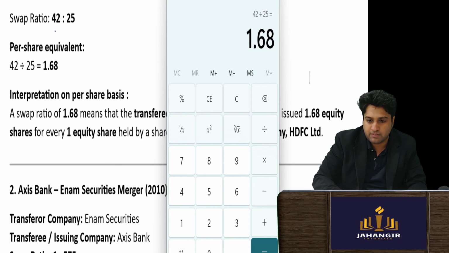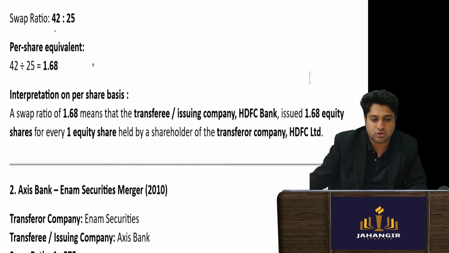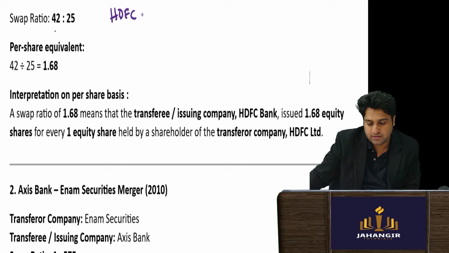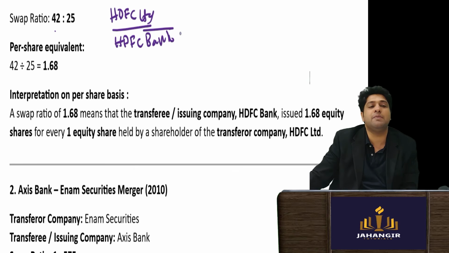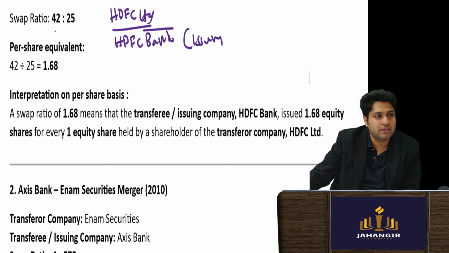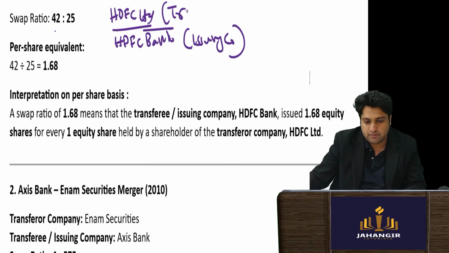It was 1.68. That means HDFC Limited divided by HDFC Bank. Why did we put the bank down? Because it was the issuing company, and the other was the transferor company. They were transferring their shares.